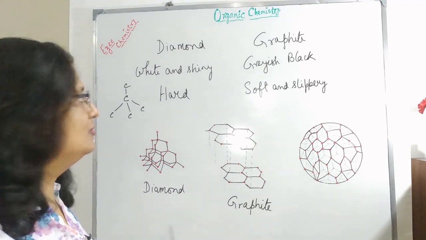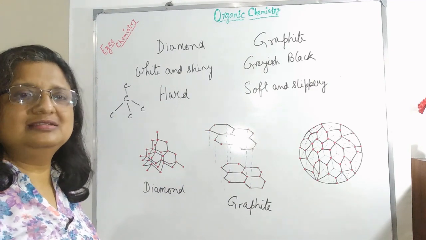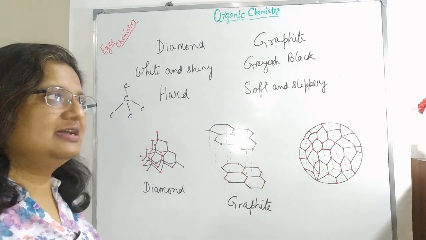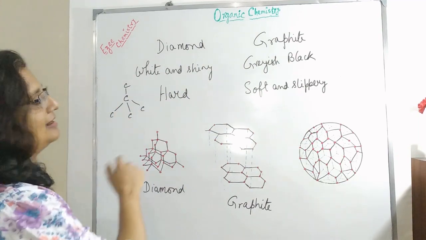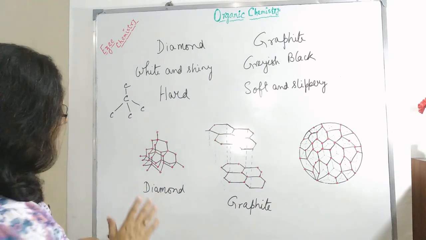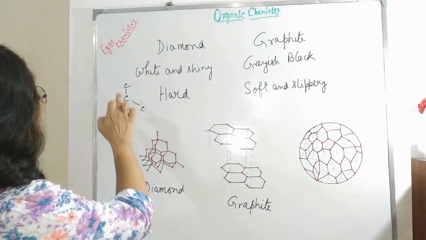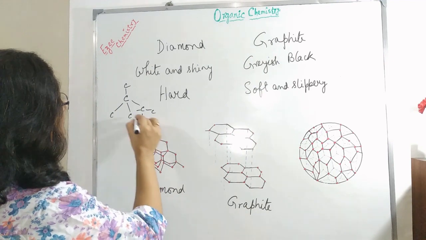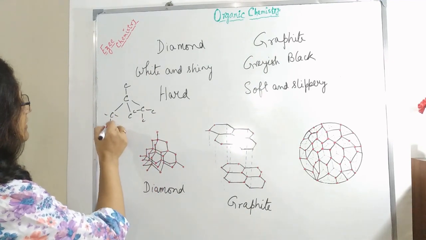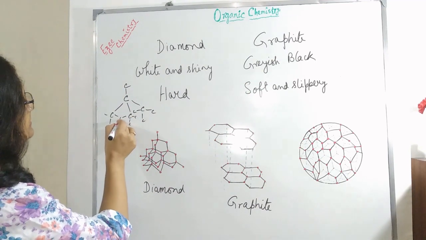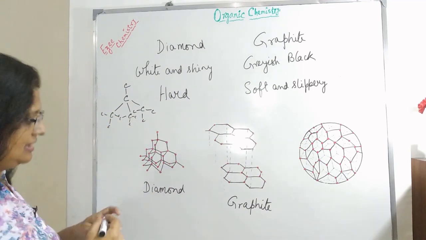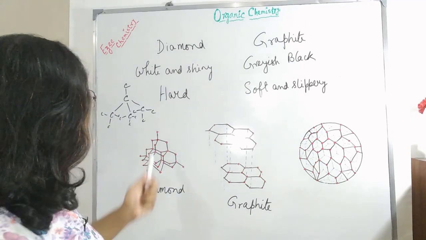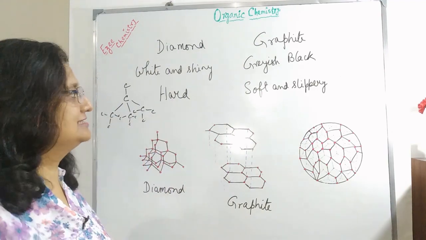By the way, students, if you want to know more about this tetravalency and covalency and how carbon forms a covalent bond, please do watch my previous video. There we have discussed these carbon bonds. Coming back here, each carbon atom is attached to 4 other carbon atoms. Then this carbon atom again is attached to 4 other carbon atoms likewise. This one also carbon-carbon bonding, and it forms a very rigid 3-dimensional structure. That's why we find it a very hard substance.